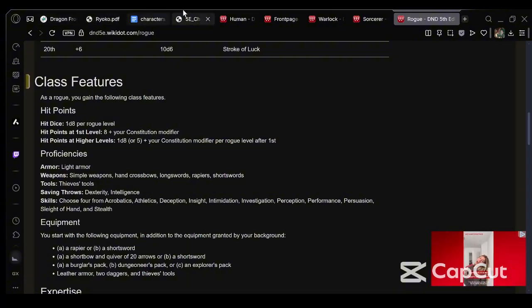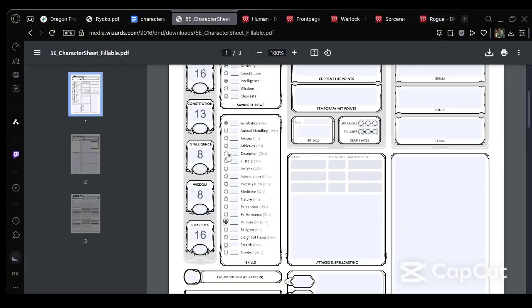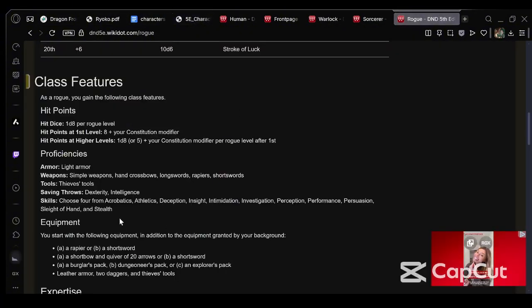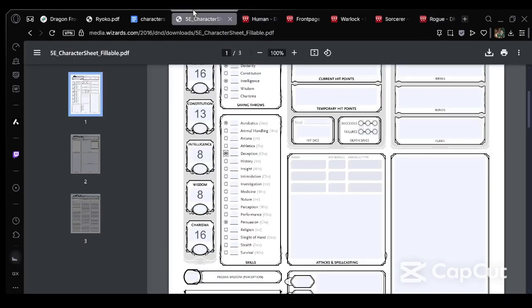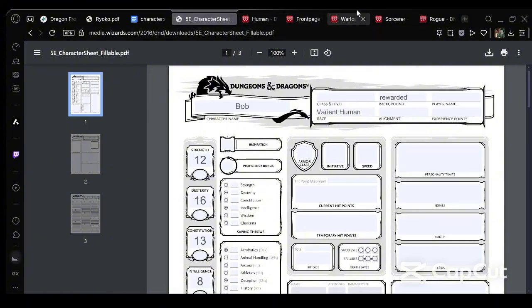Deception. Where is Deception? Then we get 1 more of our choice. We are going to choose, honestly, sleight of hand, honestly. Why not? Actually, let's do stealth. Where's stealth? That's survival. There's stealth.